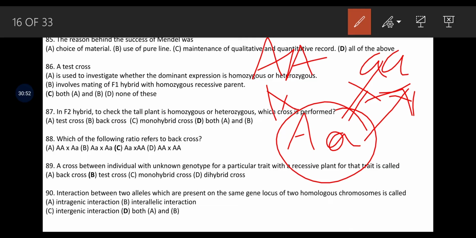A cross between individuals with unknown genotype for a particular trait with a recessive plant for the trait is called as test cross.